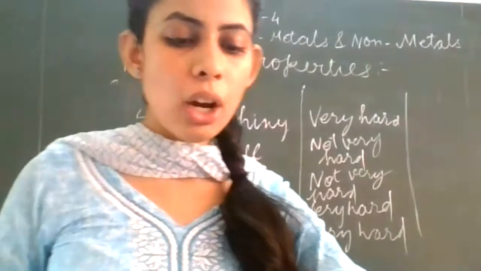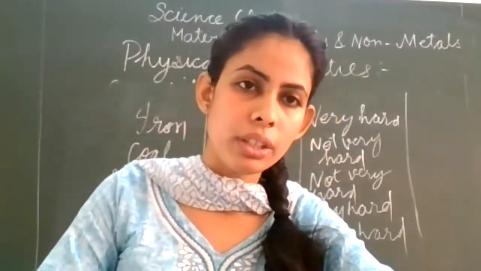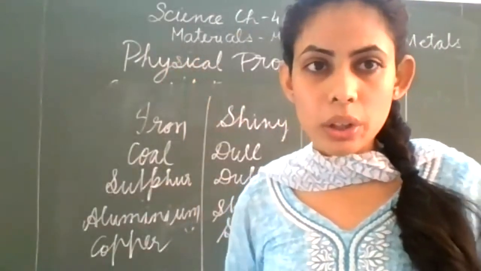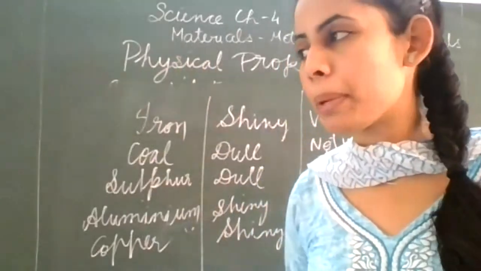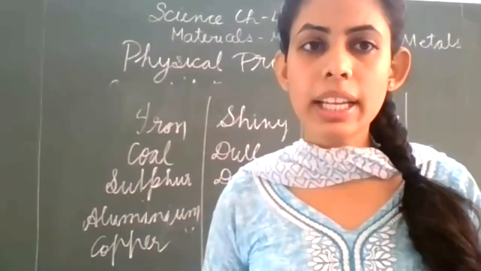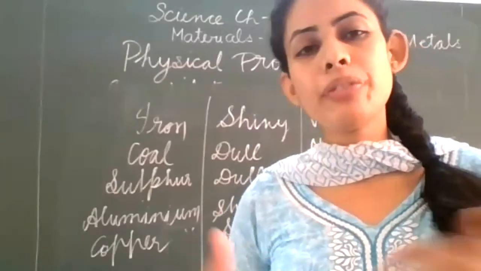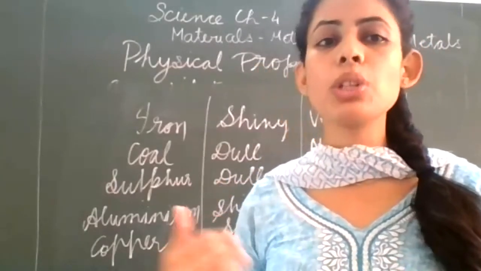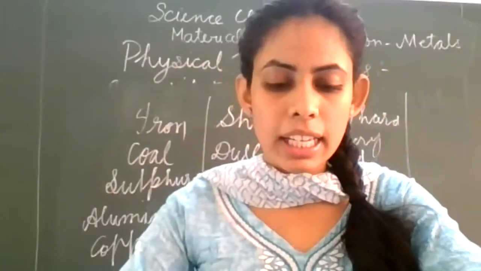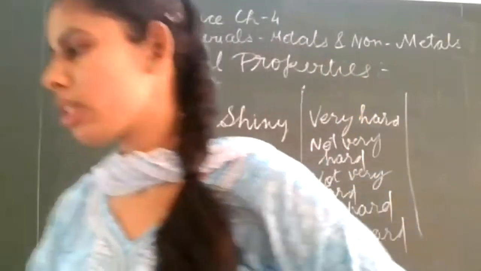And mercury is the only metal which is found in liquid state at room temperature. Mercury is used in thermometers. It is liquid at room temperature, so it shows a variation of temperature. That is how we find out whether we have fever or not. So it shows variation in the temperature easily, and it exists in liquid form. Clear? So these are the exceptions.